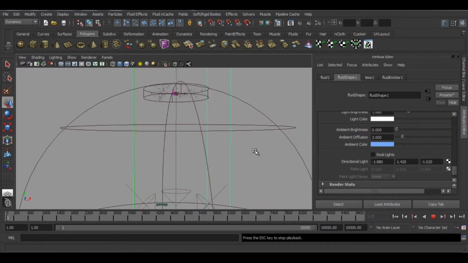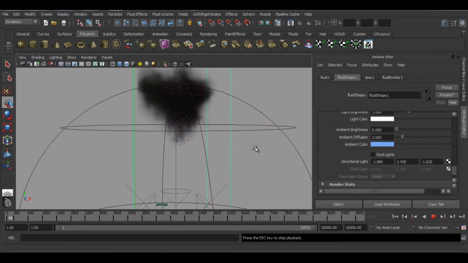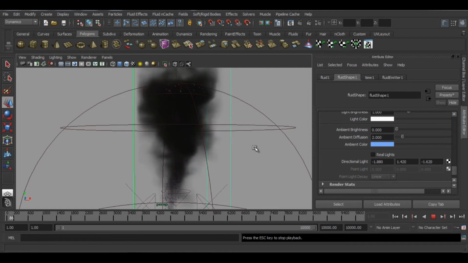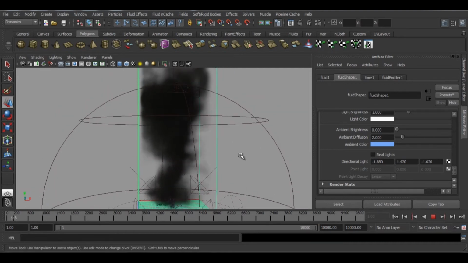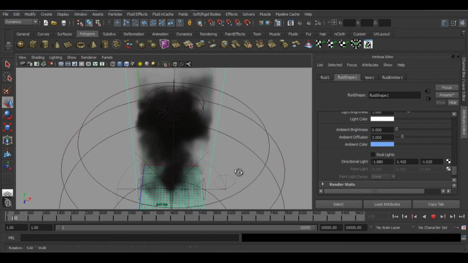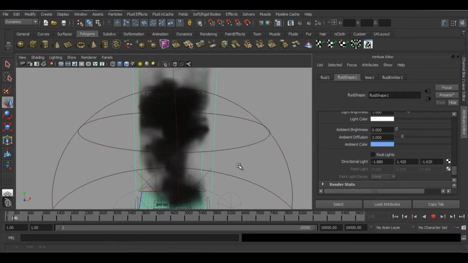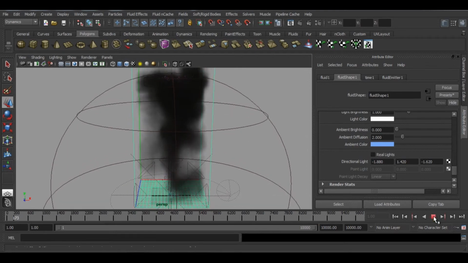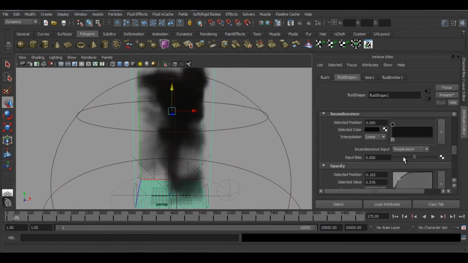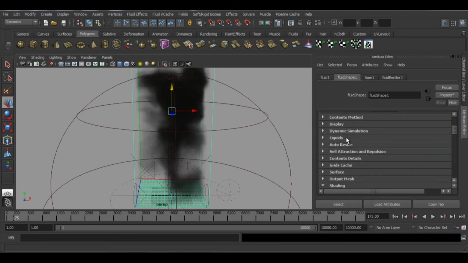Now if we simulate it, it's quite nice. You can increase the size of your fluid container, and you can even play with the contents details.